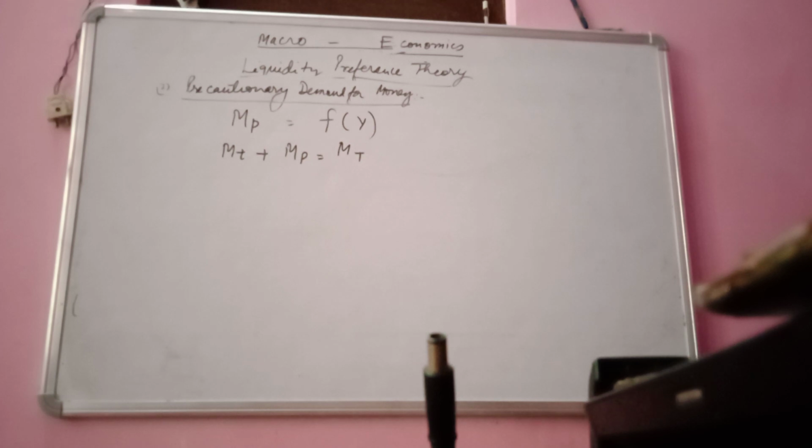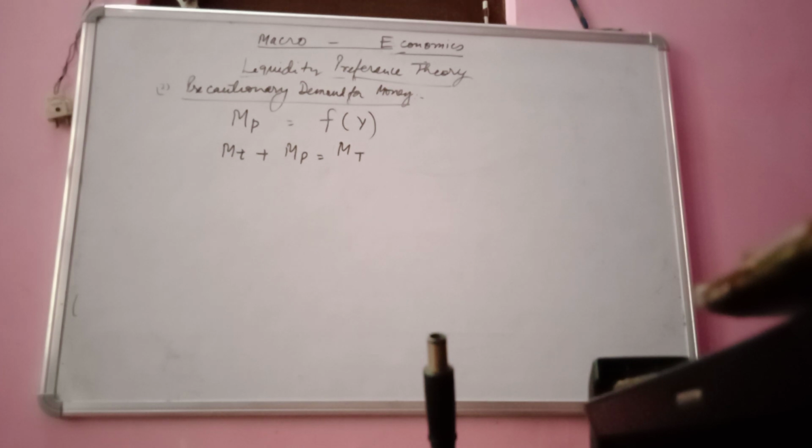So what we have studied basically in theoretical form here is that the precautionary demand for money is kept by households as well as business firms for some unforeseen opportunities, and both households and business firms keep this cash balance for such unforeseen opportunities.